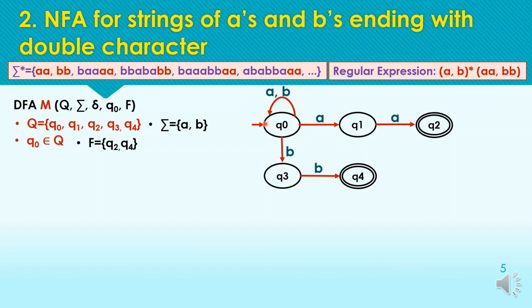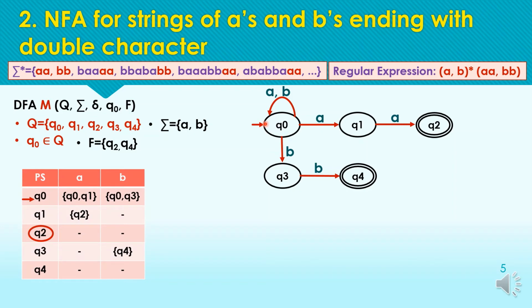Okay, and the same information can be represented with the transition table like this. From q0 for input symbol A, we are moving to two possible states. One transition is to q0 itself, and one is to the next state, that is q1.